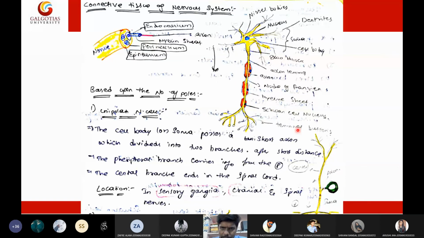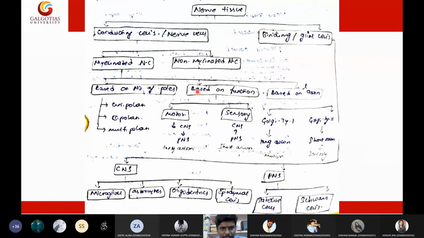For today's class, you just remember the structure of the neuron. In tomorrow's class, I will discuss the classification of neurons. Depending upon the poles, functions, and axon length, the neurons are classified, which is not a big deal. We will see it in tomorrow's lecture, because we have only 5 more minutes and I cannot finish this topic in today's session. Tomorrow we can finish nervous tissue and move to mitosis and meiosis. Most probably we will finish the first unit syllabus.